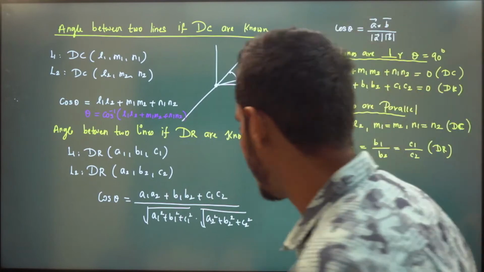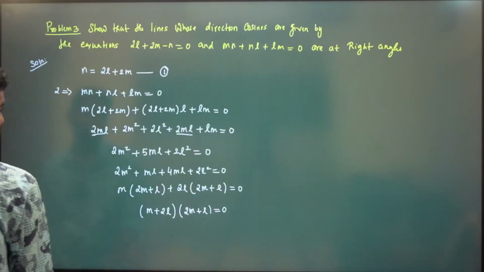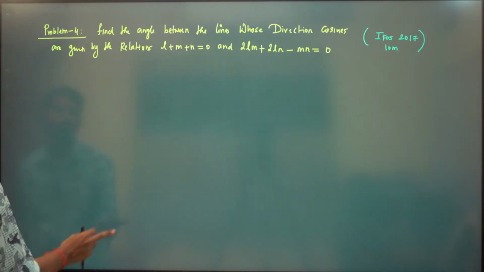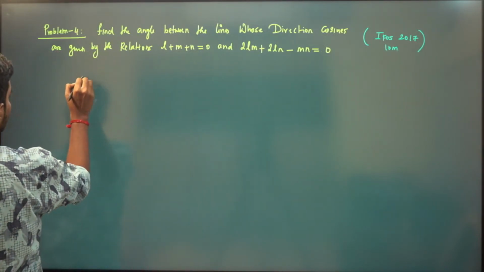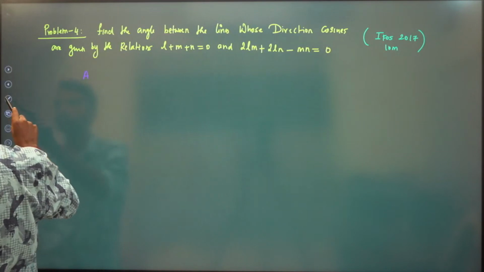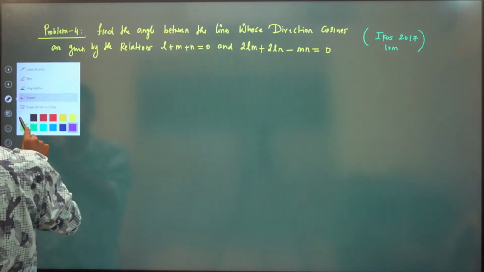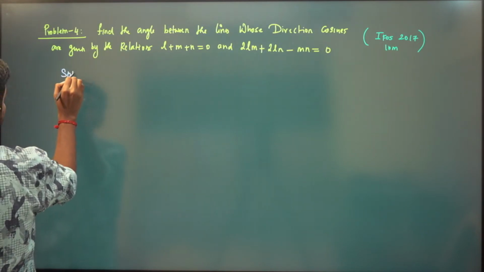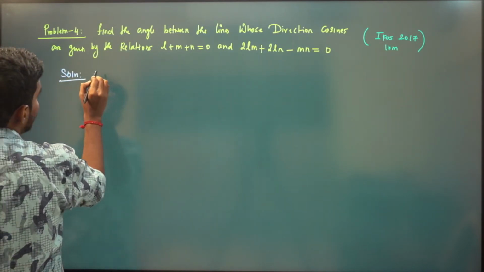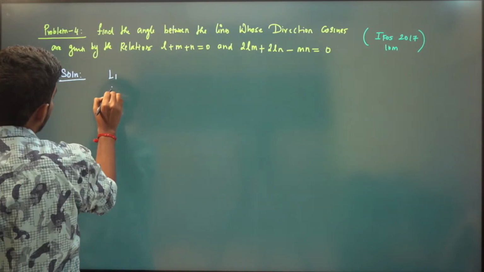Or do you want to repeat? See, if you are taking modulus, you will have cos theta to be 1 by 2. Acute angle means... so you will have direction cosines of first line and second line.